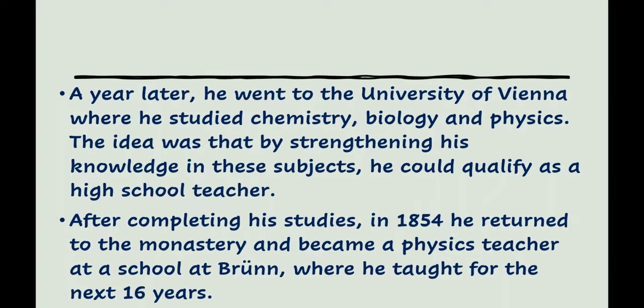One year later, he went to the University of Vienna, where he studied chemistry, biology, and physics. The idea was that by strengthening his knowledge in these subjects, he could qualify as a high school teacher. After completing his study in the year 1854, he returned to the monastery and became a physics teacher at a school in Brno, where he taught for the next 16 years.